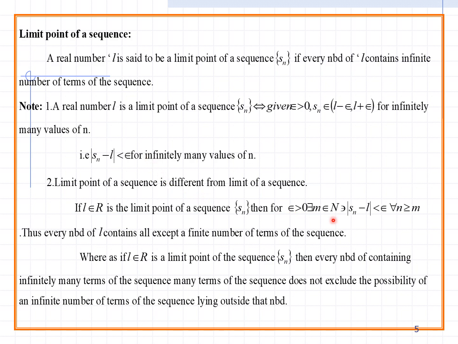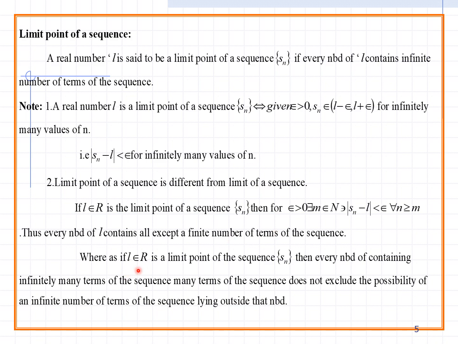The second is the limit. For epsilon greater than 0, what is convergence? For epsilon greater than 0, there exists m belongs to N such that modulus Sn minus L is less than epsilon. In this case also, every neighborhood of L contains all except a finite number of terms of the sequence. For example, if L is 2, then except for 2, each and every term is called a neighborhood point.